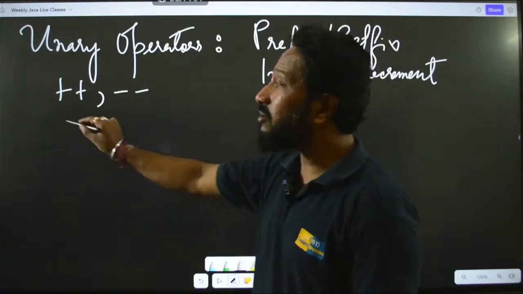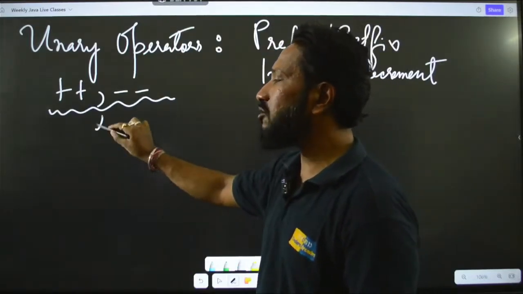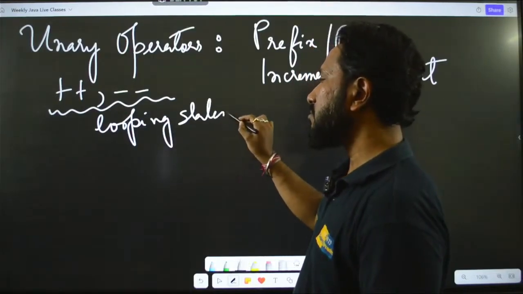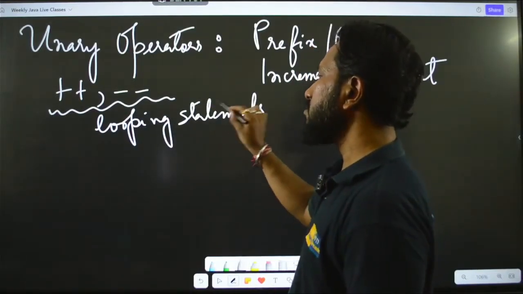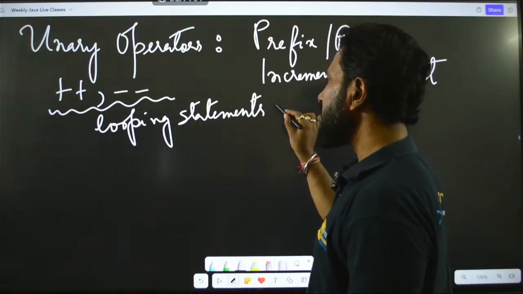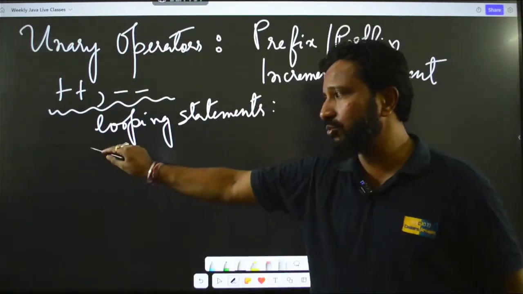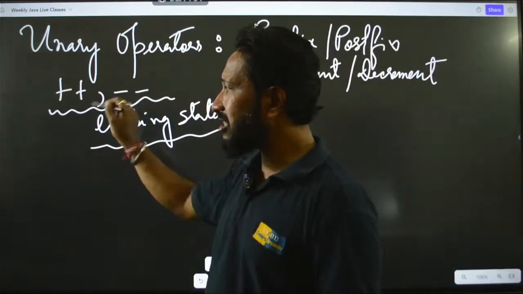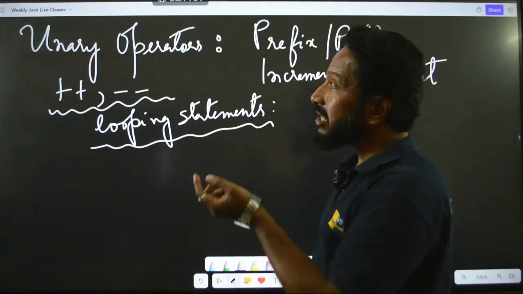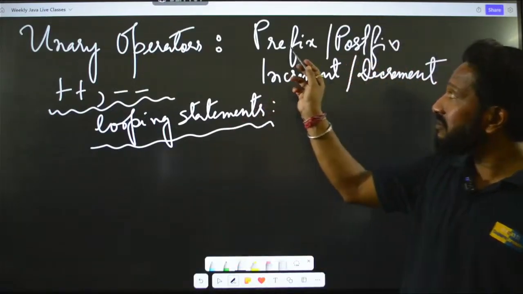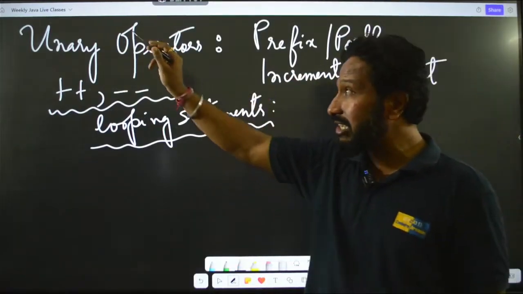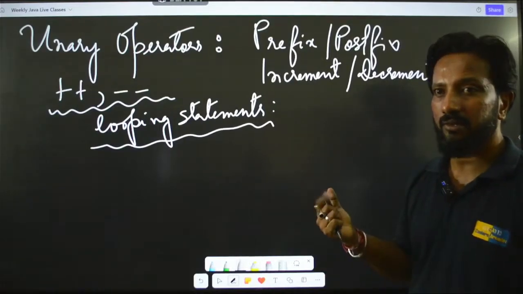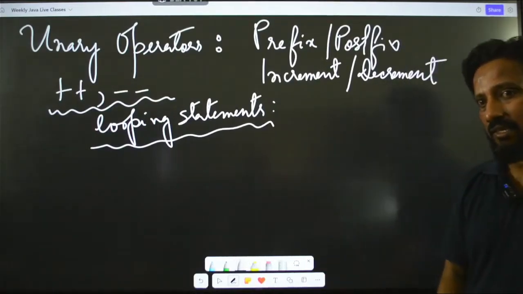Okay, they are used to increase or decrease the values of variables. Okay, and you will very frequently use them inside looping statements also. We will talk about that in our further classes about the looping statements. Don't have to worry about that. For the time being, just remember that plus plus and minus minus are actually increment and decrement operators. They are also known as prefix and postfix, or they are also known as unary operators. Okay, they increase or decrease the value by 1. Okay, let's see an example so that you can understand.